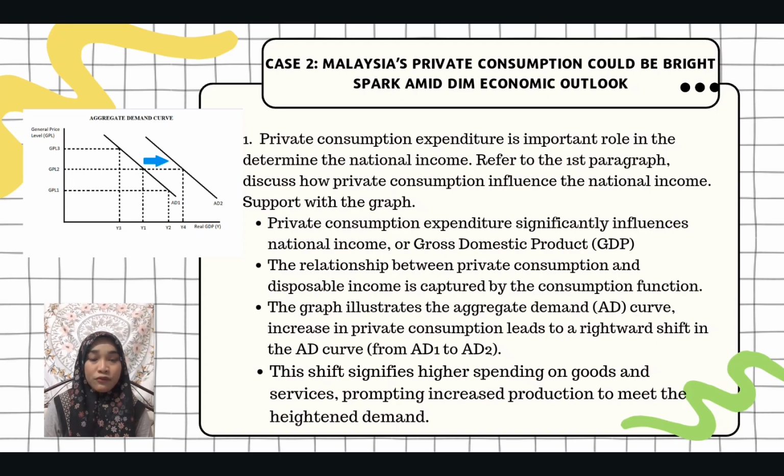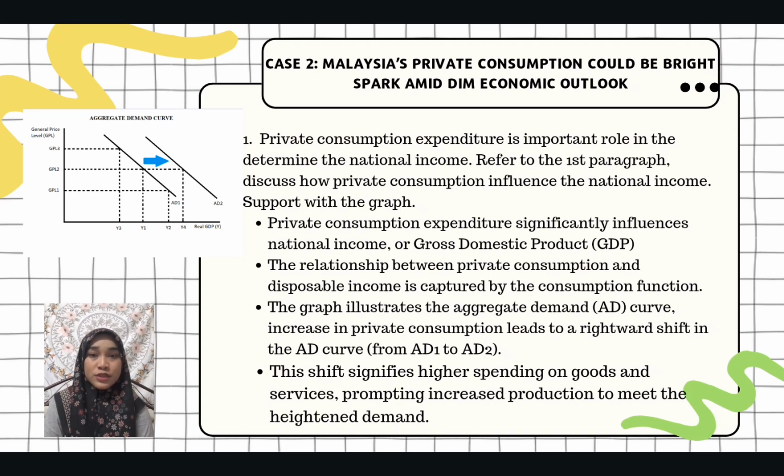Support with the graph. And my answer is understanding national income, often referred to as gross domestic product (GDP), encapsulates the total value of all goods and services produced within a country's borders over a specific period. It serves as a vital measure of economic health. The consumption function relates private consumption to disposable income.